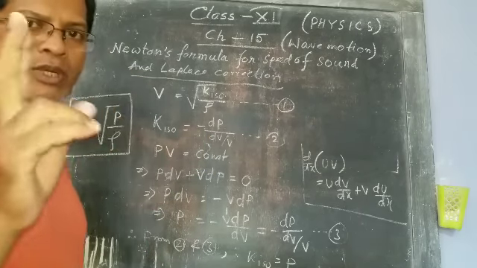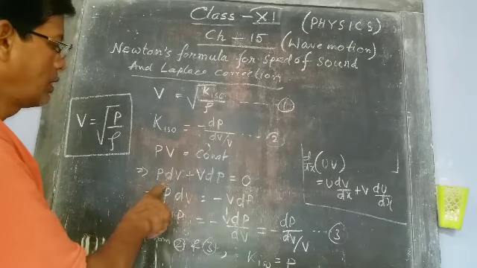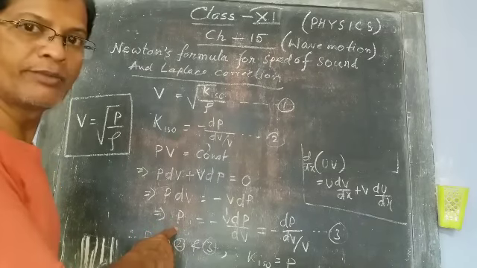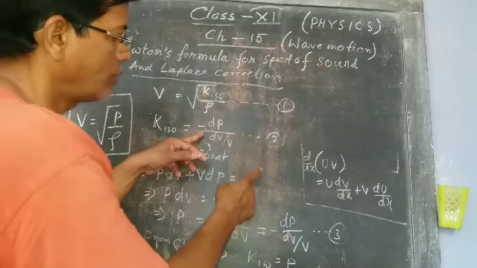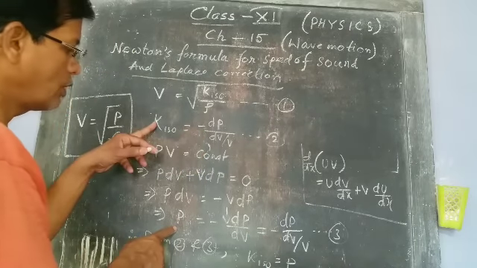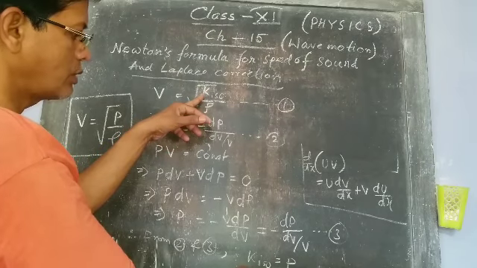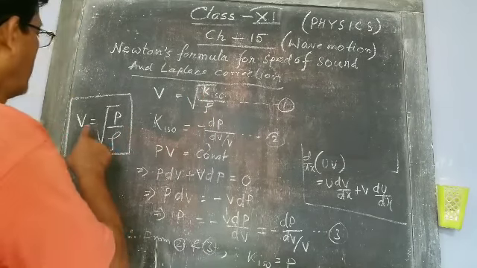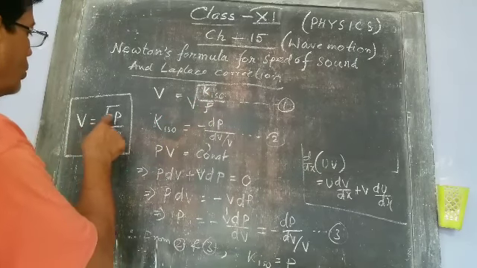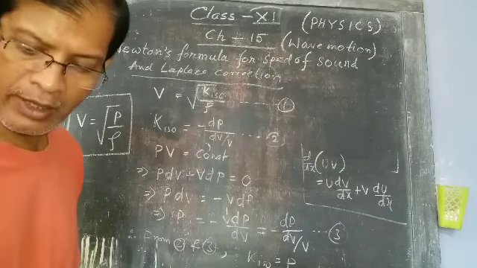Isothermal process means temperature constant. So PV equals constant. Differentiating both sides by this formula, we are getting this. So from this we find P. Now from 3 and 2, these two are equal. That means K iso equals P. So replace K iso with P. So V equals root over of P by rho. This is Newton's formula for speed of sound.